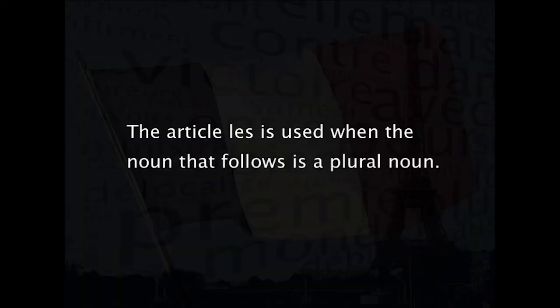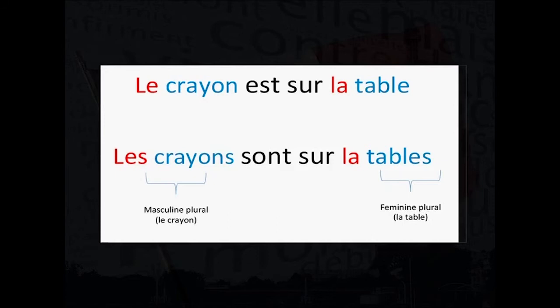And finally, let me show you when to use les. The article les is used when the noun that follows is a plural noun. I'll illustrate this concept with the sentences we've made earlier. Let's begin with Le crayon est sur la table. When we change this sentence into plural, in English it would be the pencils are on the tables.